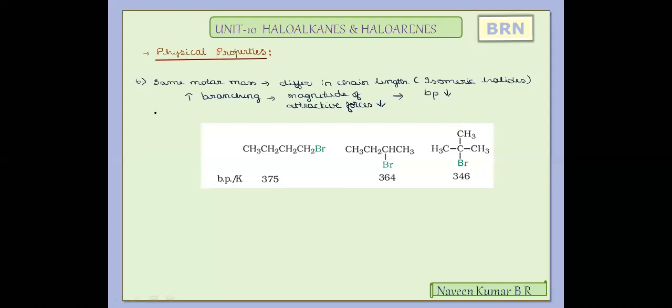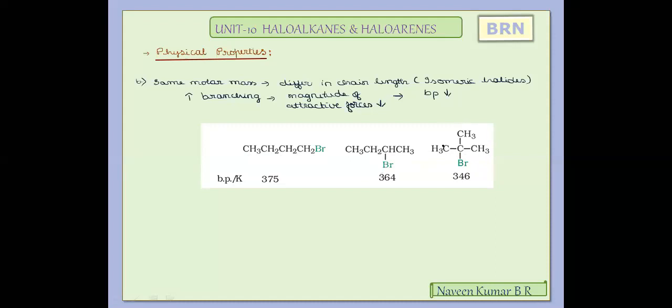Now if you observe this example, here it is with 4 carbon atoms, the linear chain, the butyl group with bromide, butyl bromide. Here it is with branching. It is 1-bromobutane, it is 2-bromobutane, and it is 2-methyl-2-bromopropane.